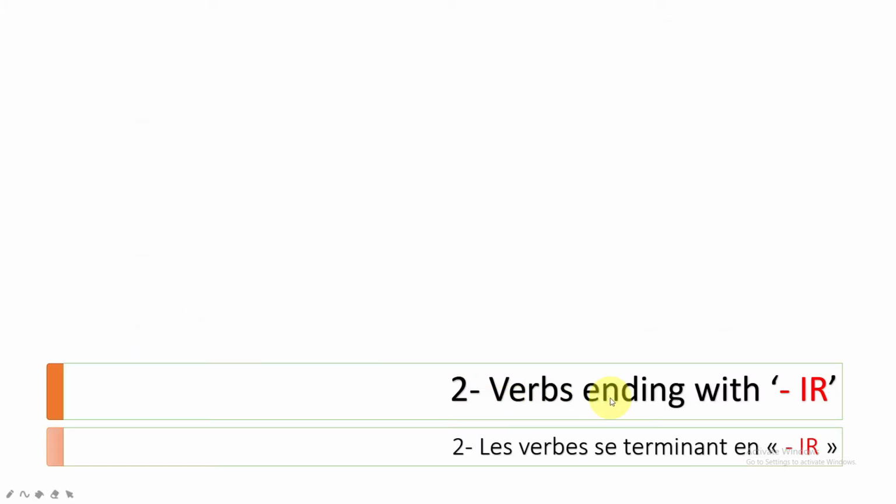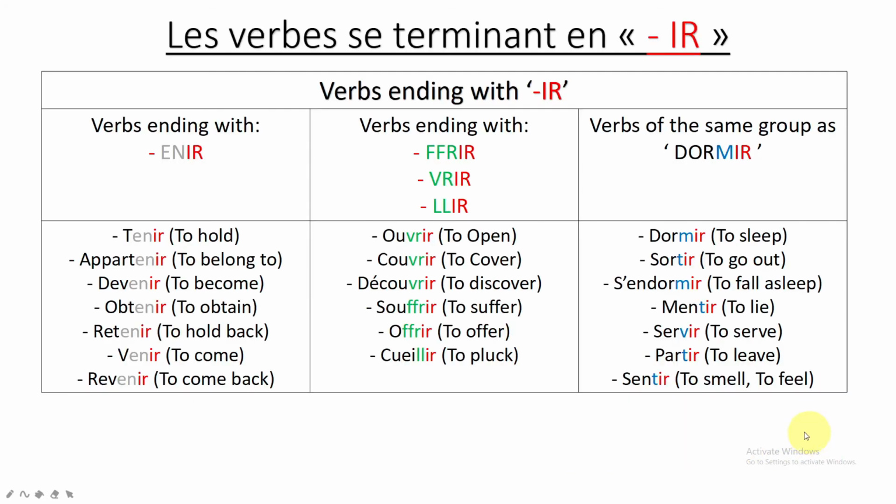Second one, verbs ending with IR. Les verbes se terminent en IR. Again we have another table here. We have again 3 subgroups. We have IR in all of them, but like we did previously, the same logic will apply.